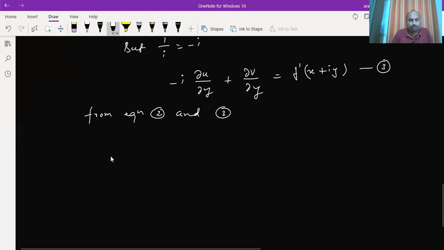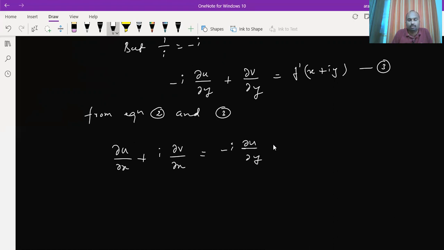So that is del u by del x plus i into del v by del x is equals to minus i into del u by del y plus del v by del y. Left hand side and right hand side both are complex form, and you know that two complex numbers a plus ib equals c plus id only if a equals c, that is, if the real part is equal and the imaginary part is also equal.